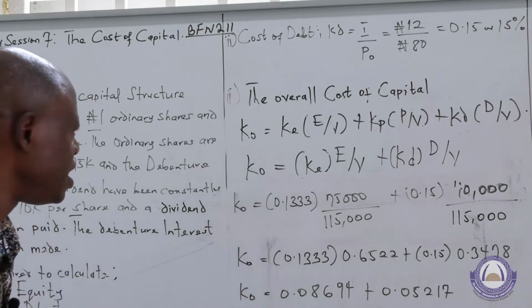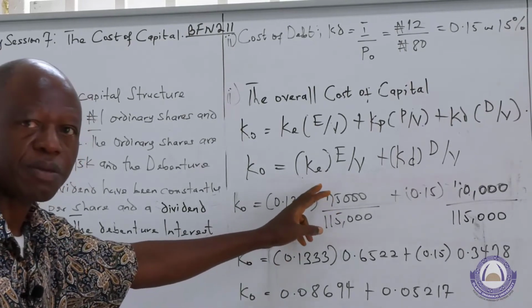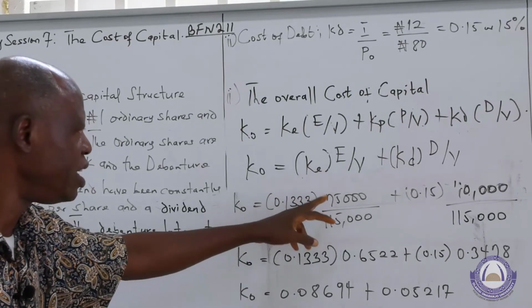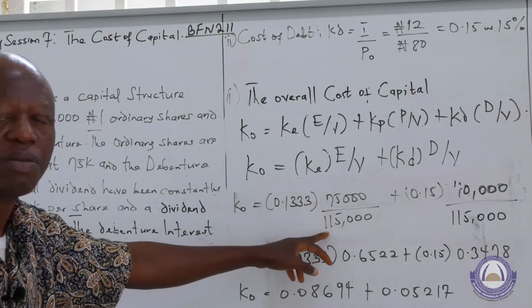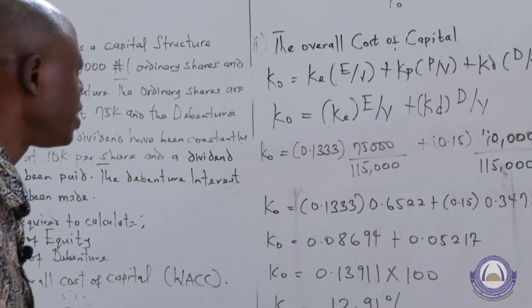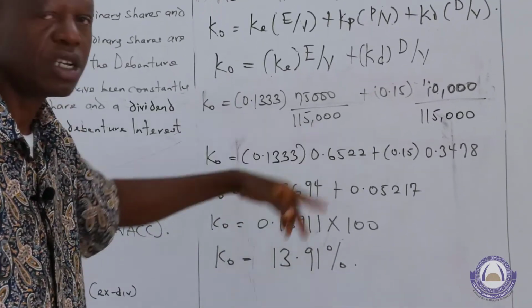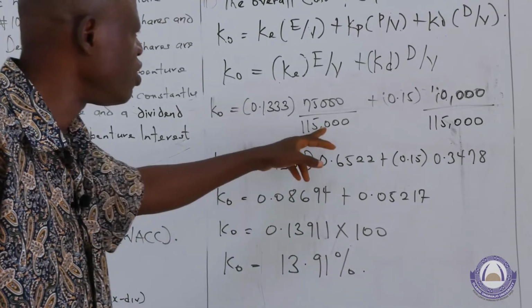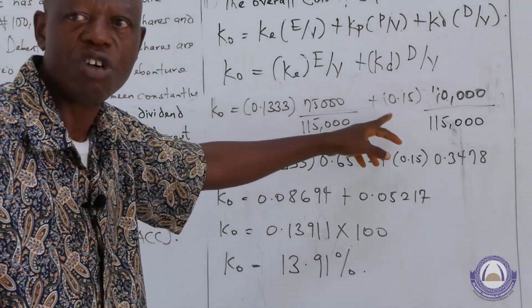The overall cost of capital, therefore, is the cost of equity multiplied by the proportion of equity to the overall value of the firm. 75,000 is the current market price of this year, and the overall value of the firm is nothing but the value of equity plus the value of debt.